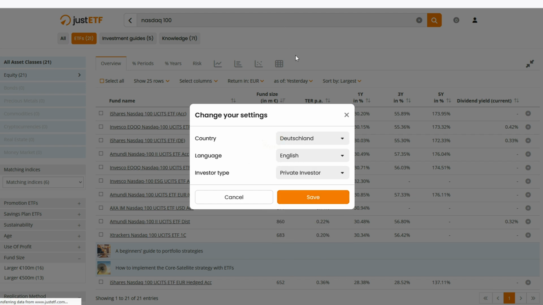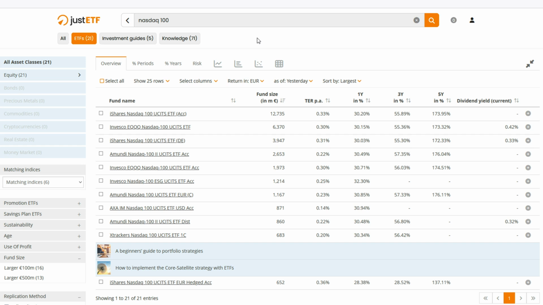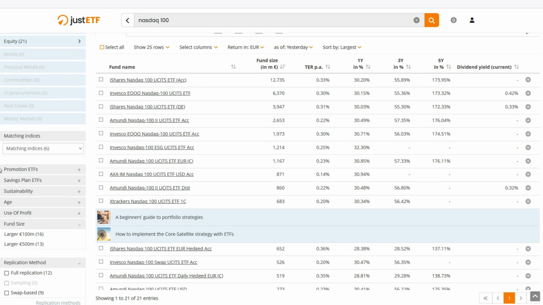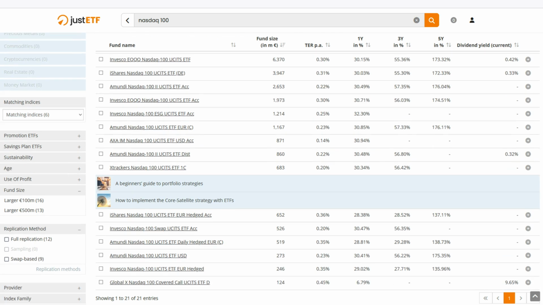All right. So what we're going to do is include a couple of filters. The first thing is that I don't want my ETFs to be smaller than 100 million. It's just a safety measure that I use, because if they're smaller, then there is a better chance of them getting closed, which I'm not going to get into in this video, but you're going to get your money back, but it's a hassle.